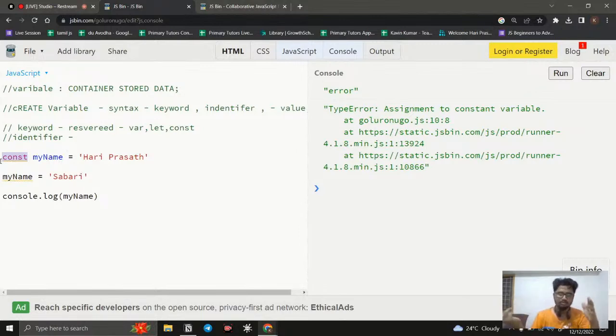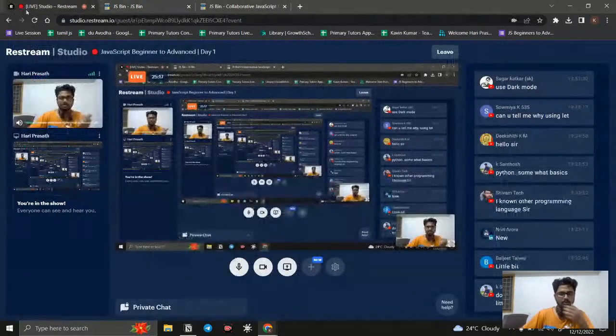It will be useful in some cases when we are working with the original data or the source data or an original file. I don't want to change it, whatever happens, I don't want to change that file. In those cases, you can use the const keyword. If I have something and I need to do some modification to this variable, you can go with let. That is possible. That's what it will do.